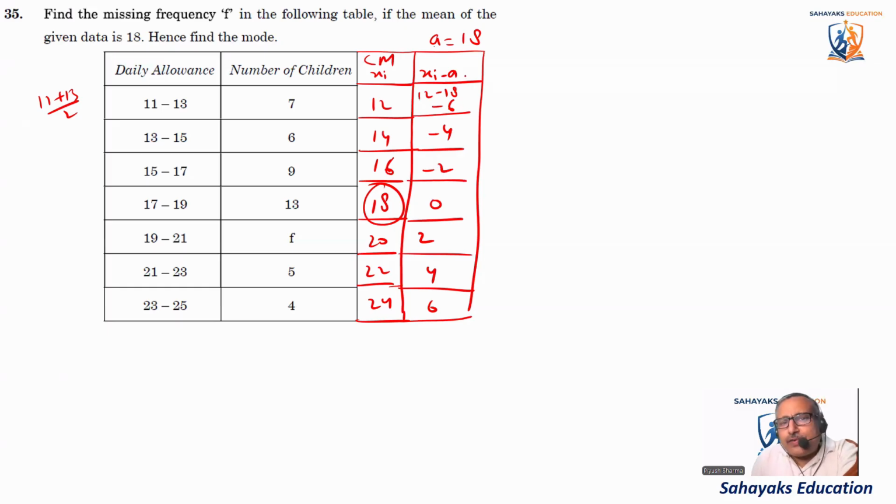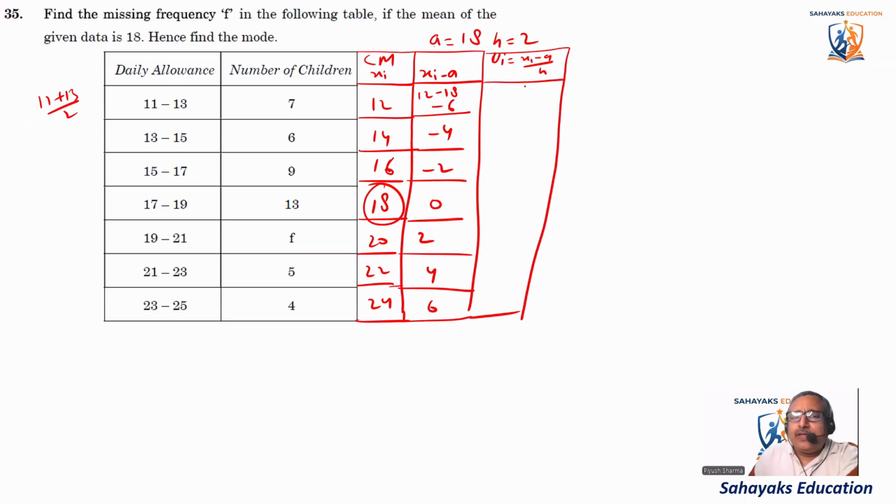Now, after finding this, we need to find the value of h by which we'll divide these values. So we'll say h is equal to 2. It is getting divided by 2. And we are going to calculate ui is equal to (xi minus A) divided by h. If you have done a few questions, you must be remembering it. So this is minus 6 divided by 2 comes out to be minus 3. Minus 4 divided by 2 is minus 2. Minus 1, 0, 1, 2, 3.